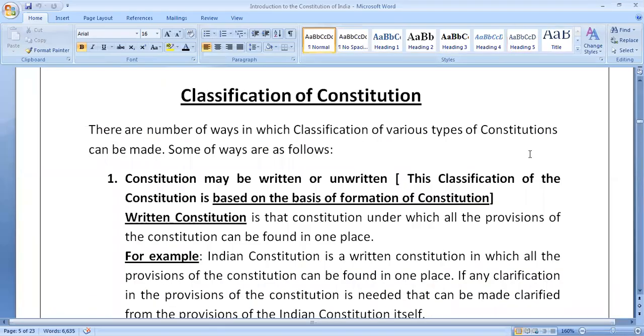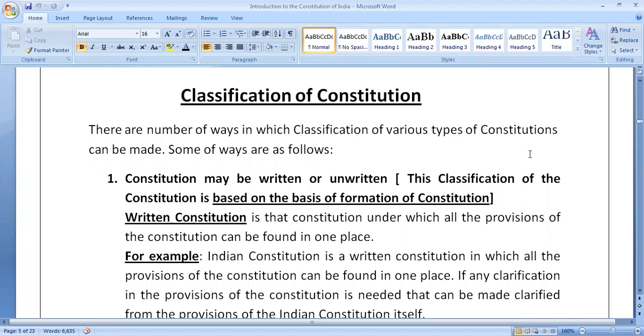Hello students, today I am going to discuss with you how to make the classification of constitution. What are the bases on which the constitutions of various countries can be classified? There are a number of ways in which classification of various types of constitutions can be made. Some of the ways in which the constitution can be classified are as follows.